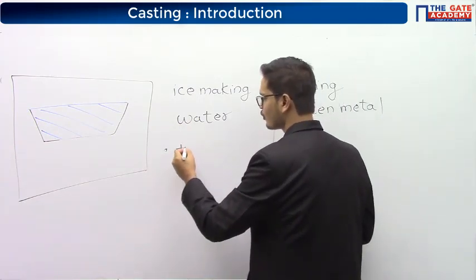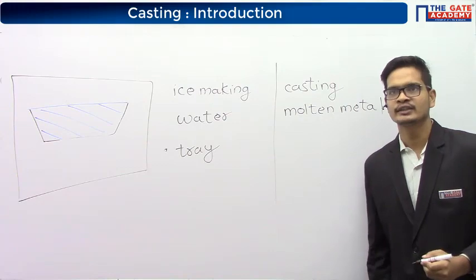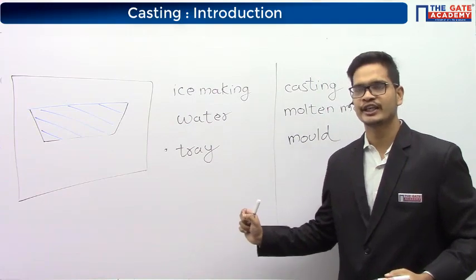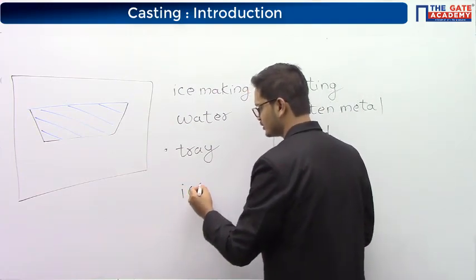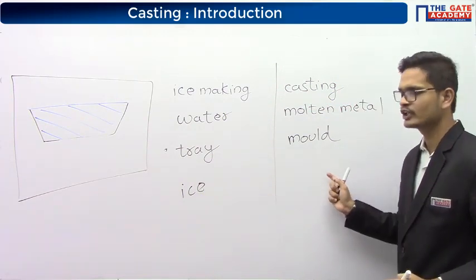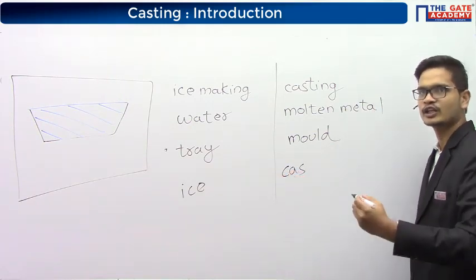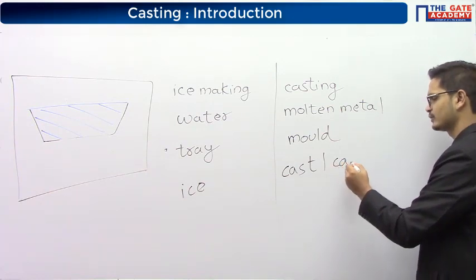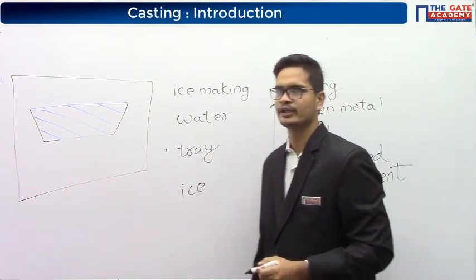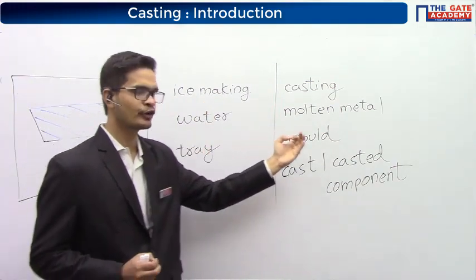So here we are pouring the water inside a tray. Instead of tray, what we will have in the casting? We'll have the mold. Very good, Satish. And then after the casting, we get ice. In ice making, the final component that we get is ice. Here what we will get? Here we will get the casted component. That is also called a cast or casted product. Very good, Satish. Cast or casted component. Okay. So this is a basic introduction of casting.